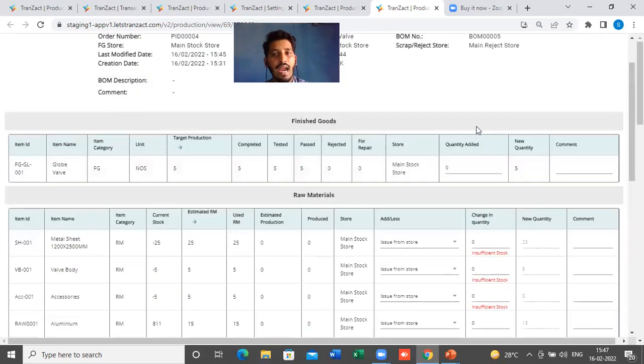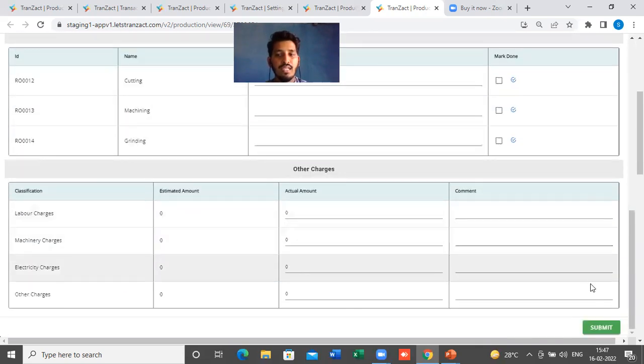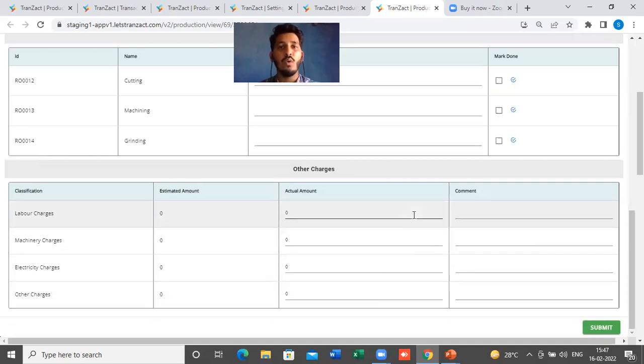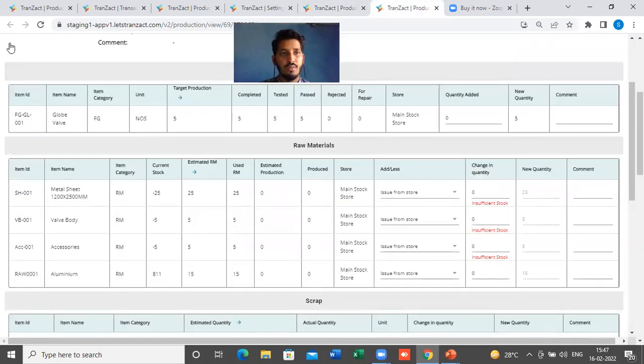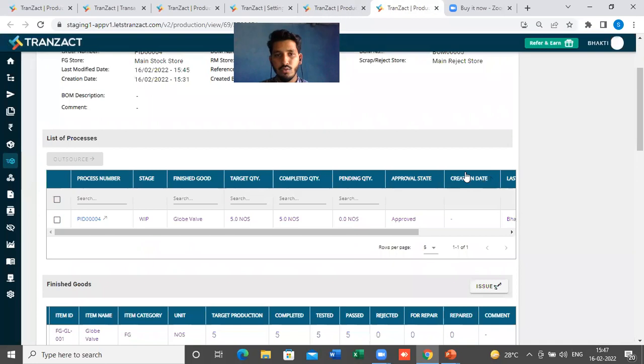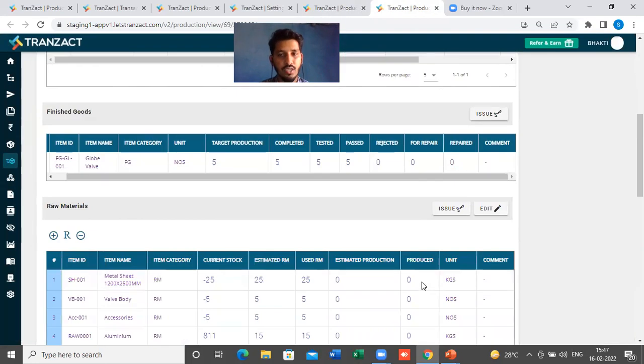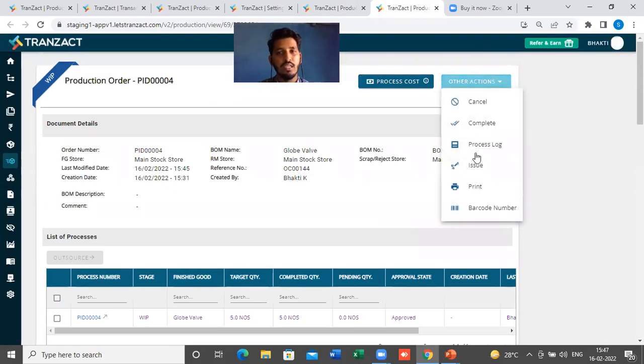You can directly add all the data here and just click on submit. This is a one step way of completing all the processes, or else you can go one by one. Both options are present here. Either it is one by one in every block, in every section, or you can directly go to other actions in the issue page. So all these options are present.